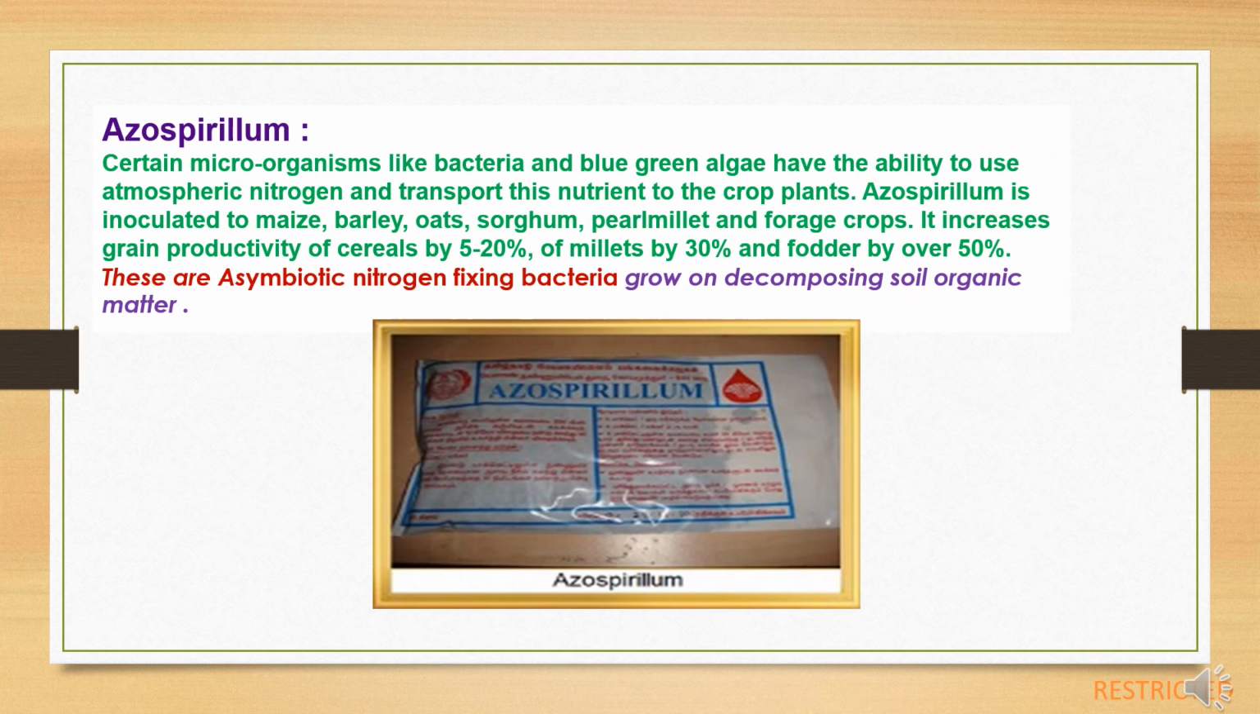Third biofertilizer is azospirillum. Certain microorganisms like bacteria and blue-green algae have the ability to use atmospheric nitrogen and transport this nutrient to the crop plants. Azospirillum is inoculated to maize, barley, oats, sorghum, pearl millet and forage crops. It increases grain productivity of cereals by 5 to 20%, of millets by 30% and fodder by 50%. These azospirillum bacteria are also asymbiotic nitrogen fixing bacteria which grow on decomposing soil organic matter.